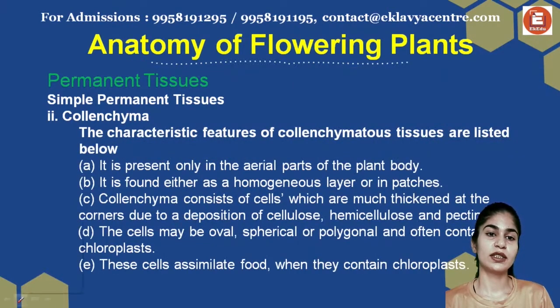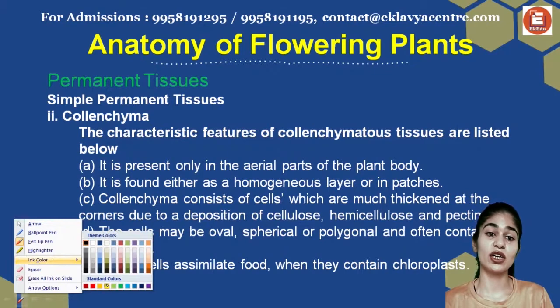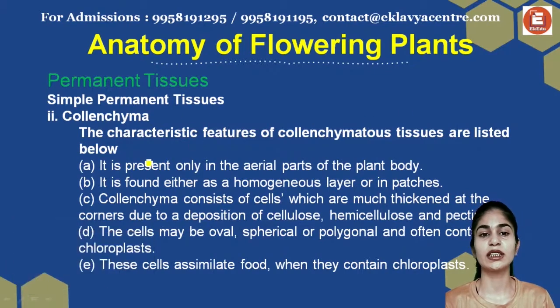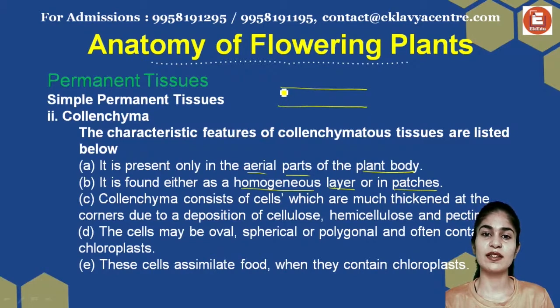Talking about collenchyma characteristics, why do we call a tissue collenchyma? It is present only in aerial parts of the plant body. So it is not present in the ground system; they are only present in the shoot system. It is found either as homogeneous layers or as patches. So collenchyma cells can be present in the entire layer homogeneously, or they can form small patches.